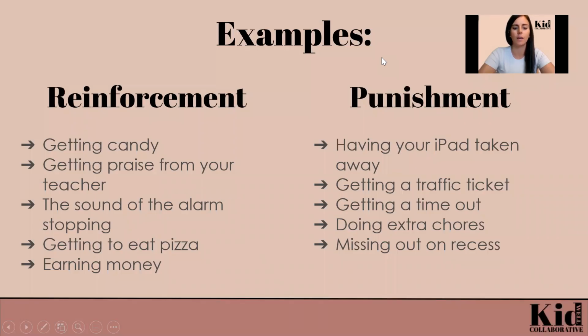Let's talk about a few more examples of reinforcement and punishment. The key to note here with these examples is that these are only considered to be reinforcement or punishment if they actually result in change in behavior. So if you're taking your child's iPad away after they do something, and they're continuing to do that thing, this is not functioning as punishment. If you're providing praise for your child doing something and they're not going to continue doing this behavior, this is not functioning as reinforcement. So there needs to be some impact on the behavior, which results in future behavior occurring or not occurring.